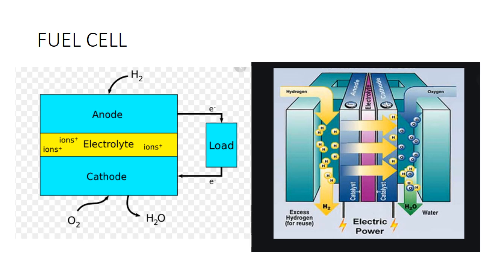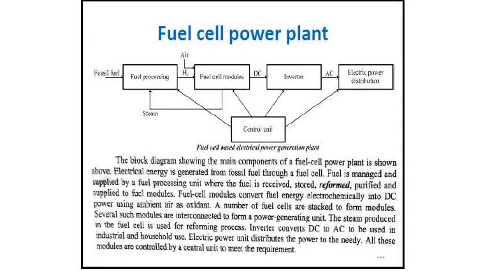Catalyst can be of any metal, reactive metals we can use there. So let's see the working of a fuel cell power plant. How is electricity generated in a fuel cell power plant? Actually, the electrical energy is generated from fossil fuel through a fuel cell. Here you can see the block diagram.